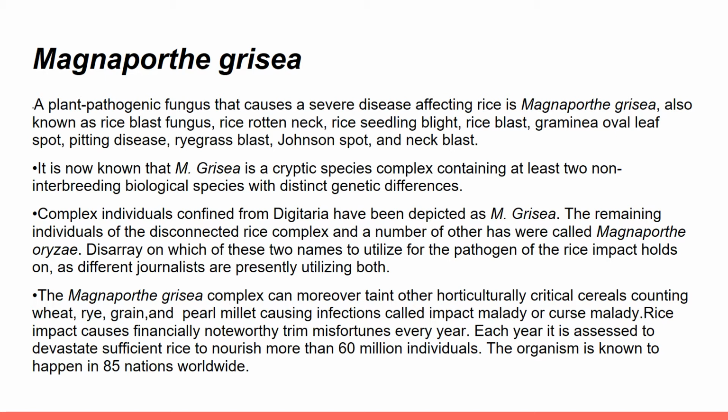Each year, it is assessed to destroy sufficient rice to feed more than 60 million people, and the organism is known to occur in 85 countries worldwide.